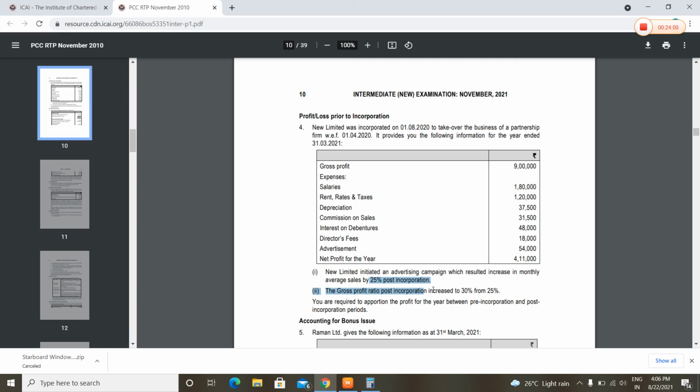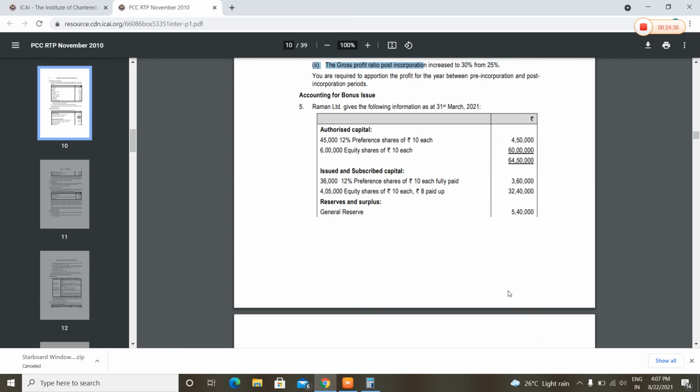For the next 8 months, the GP ratio was 30%. Understood? For this we take 25% of 4 plus 30% of 8, and we will get a GP ratio of 1 to 3, and thus we can allocate. Easy question, nothing much to worry about.